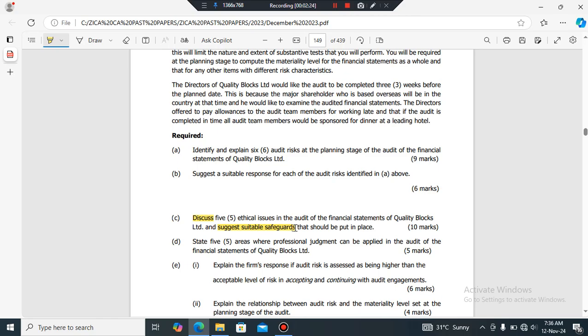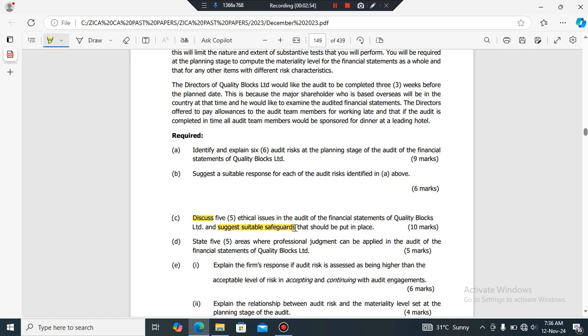Now in the scenario, if we read through the scenario, we're going to get exposed to certain ethical issues. One thing that you need to understand, these ethical issues, when you identify them, they need to relate to the ethical principles. That's number one. Ethical principles of integrity, objectivity, professional competence and due care, professional behavior, as well as confidentiality.